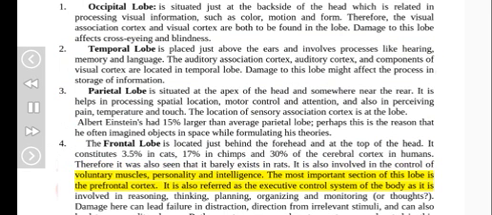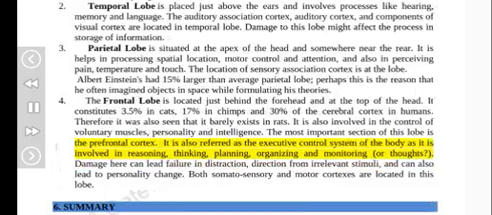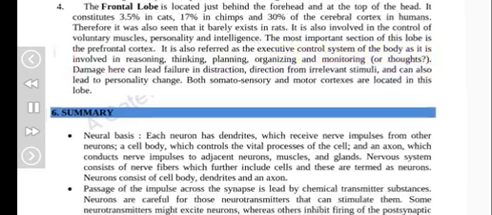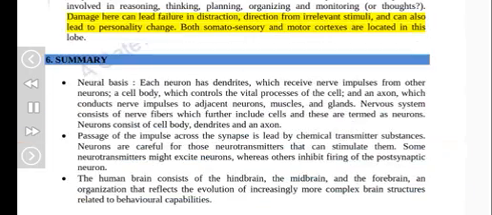The most important section of this lobe is the prefrontal cortex. It is also referred to as the executive control system of the body as it is involved in reasoning, thinking, planning, organizing and monitoring of thoughts. Damage here can lead to failure in distraction, direction from irrelevant stimuli, and can also lead to personality change. Both somatosensory and motor cortexes are located in this lobe.